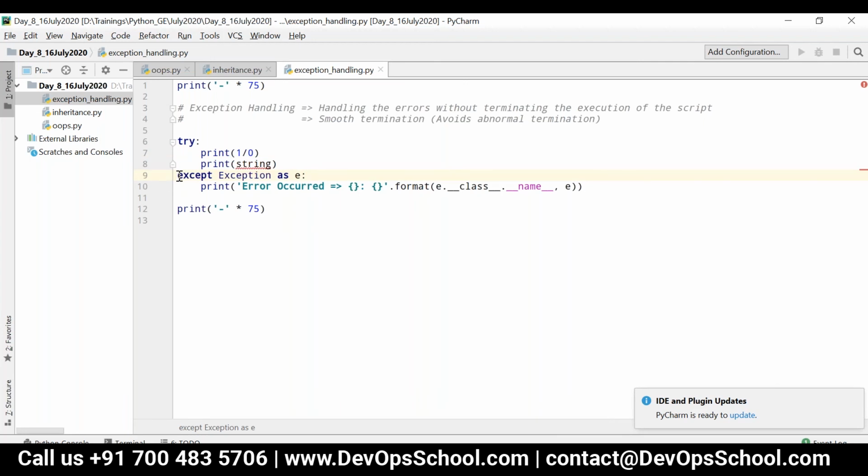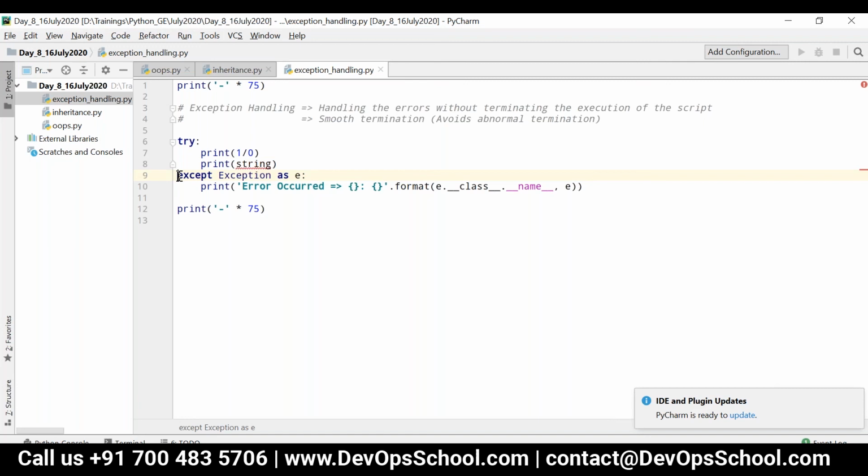So we know very well that there are millions of libraries in Python. Okay, in each and every library we have n number of exceptions. It is very difficult to remember all the names of the exceptions.